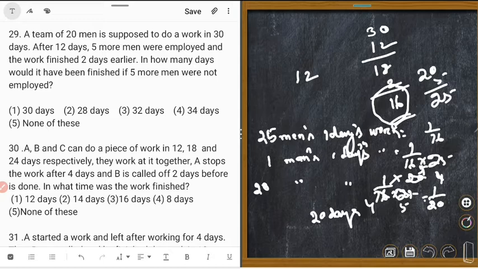25 men took 16 days, but 20 men would take how many days? 20 days. So first 20 men worked for 12 days, and in the second phase, 20 men would have worked for 20 days. That means 32 days in total. If 5 men had not joined, 20 men would have taken how many days? 32 days. Which is the correct answer? Number 3 is the correct answer. Okay, done.